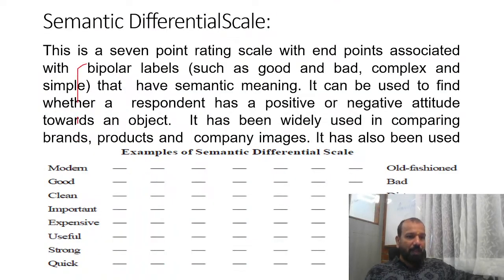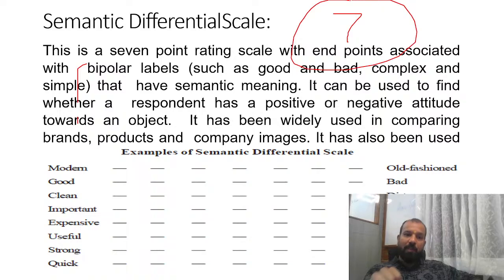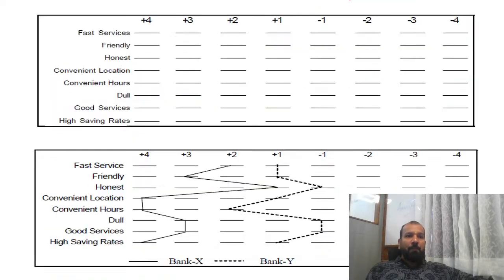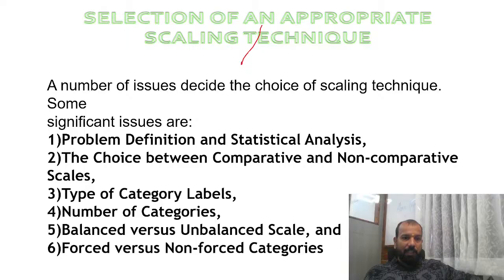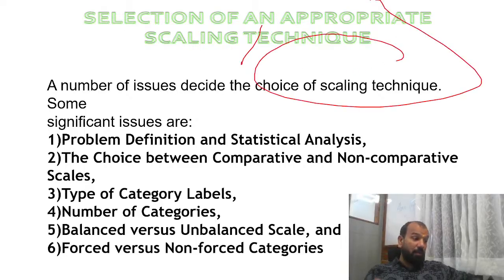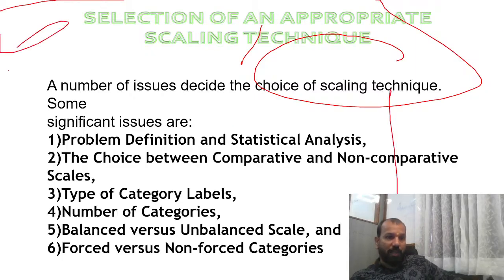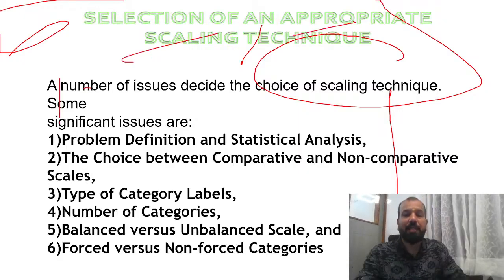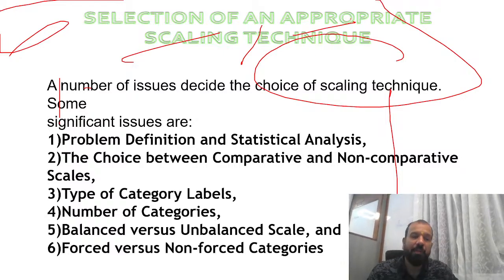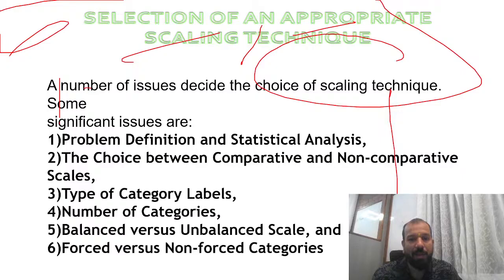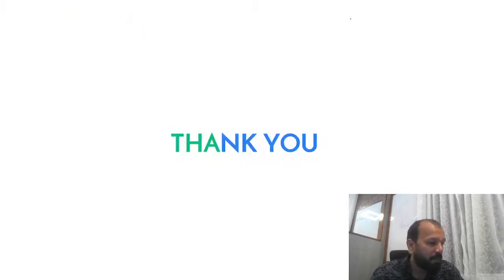Semantic differential scale is all about the seven pointer. There are 7 options. It's a bipolar scale. There is a 7-point rating scale with endpoints associated with bipolar labels, such as good and bad, complex and simple. Now, further, a number of significant issues decide the choice of scaling techniques. Again, very important: how to select the scaling technique? These are the issues you just need to understand. Problem definition and statistical analysis, choice between competitive and non-competitive, types of category labels, number of categories, balanced versus unbalanced, forced versus non-forced. This is all about scaling.